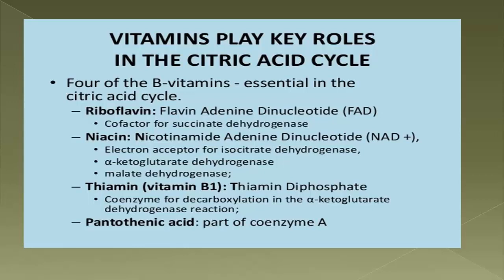And lastly, pantothenic acid, it is a part of coenzyme A. So there are 4 vitamins which are used in the TCA cycle: riboflavin, niacin, thiamine and pantothenic acid. Clear? I hope so.